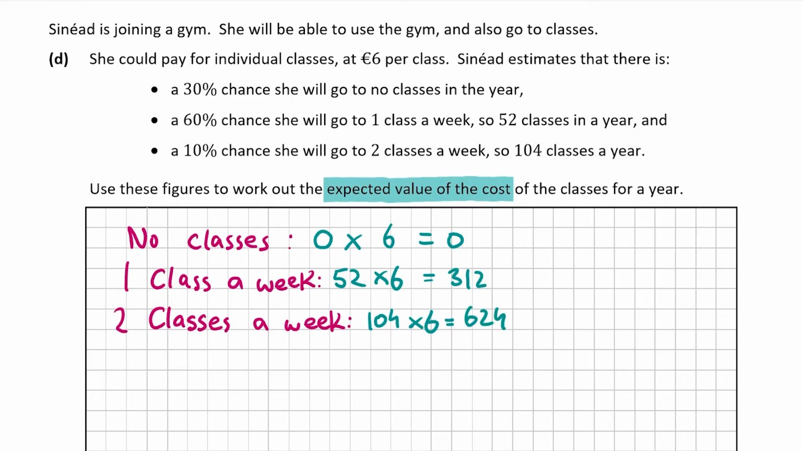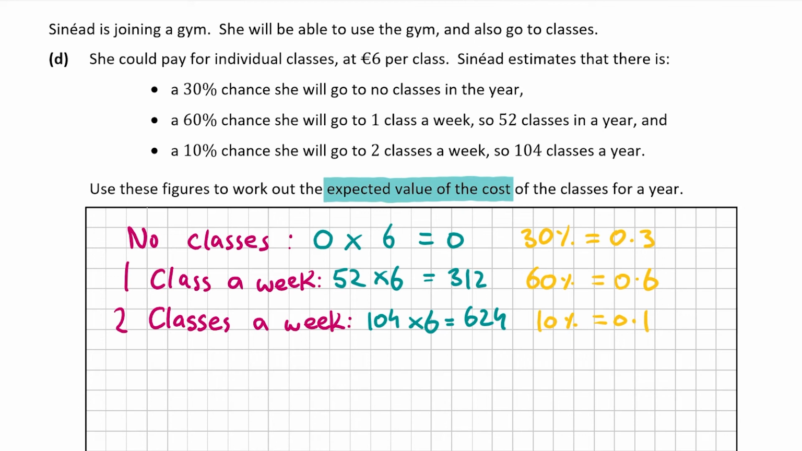So now we have to get the probability of each of the 3 different options. So the probability of her not going to any class is 30%, which is equal to 0.3. And I am going to change this into a decimal. I do prefer working with decimals, but feel free to keep it as a percentage if you so wish. And the probability of her going to 1 class every week is 60%, which is 0.6. And finally, the probability of her going to 2 classes a week is 10%, which is equal to 0.1. So as I said, I find it's easier to work in decimals here. However, do feel free to keep it as a percentage if you find that easier.